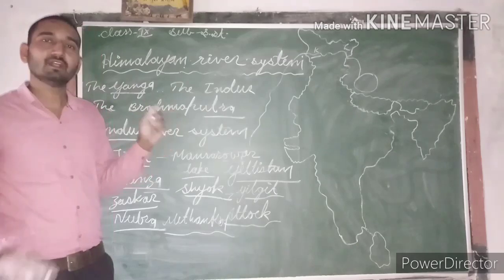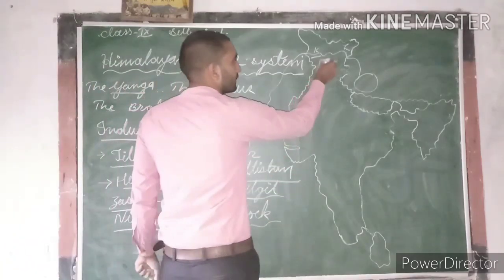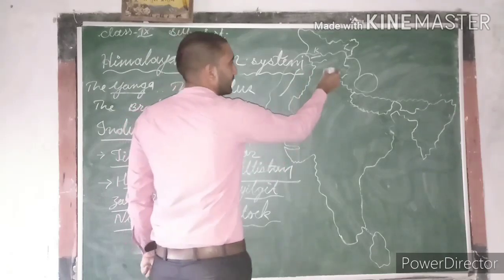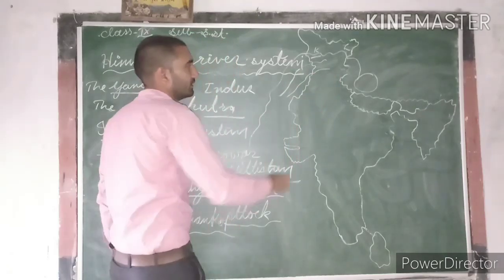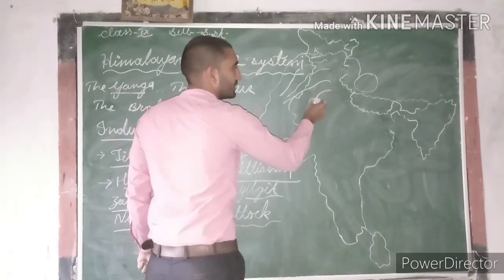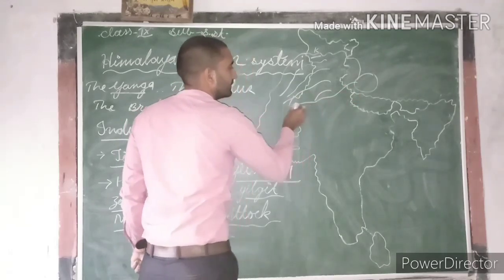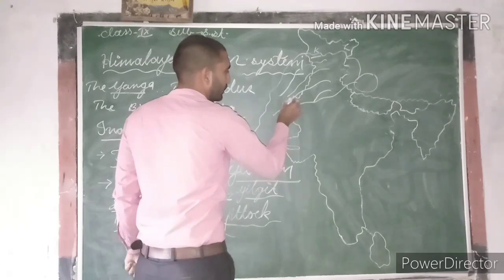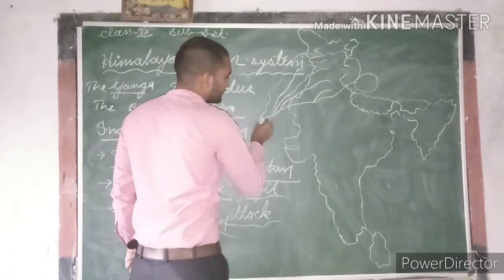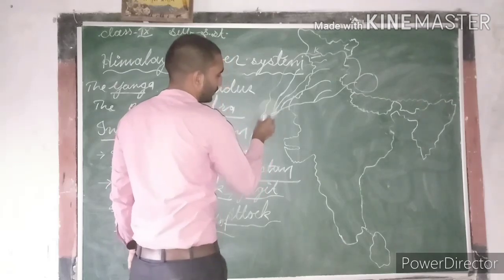These are the major five rivers, and all these rivers merge in the Indus river at Mithankot.